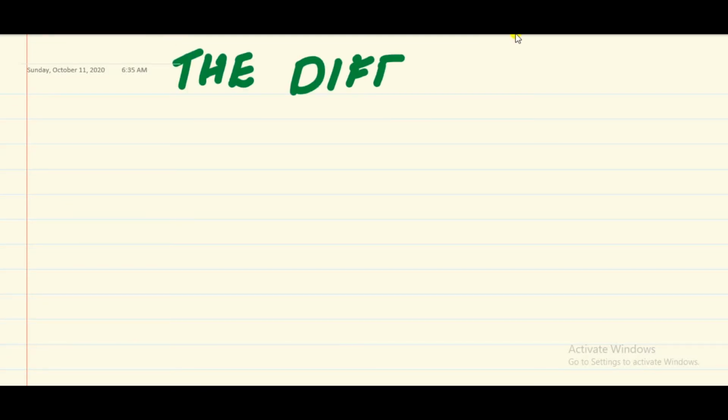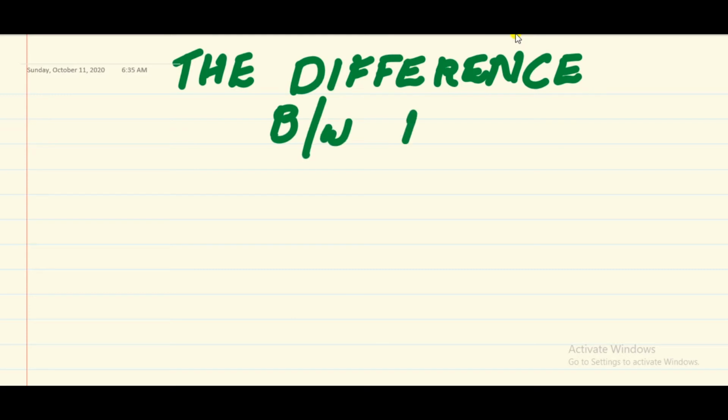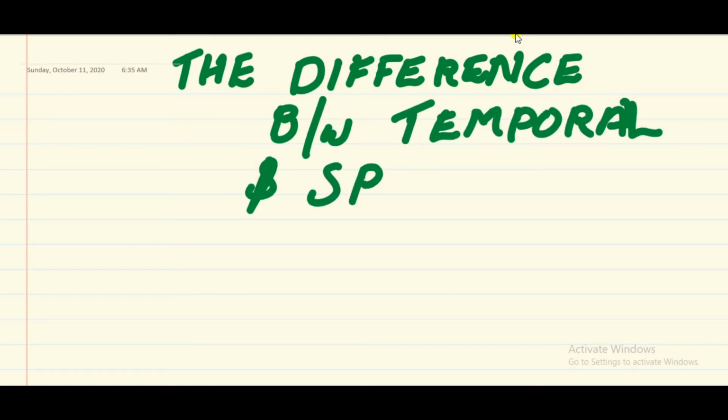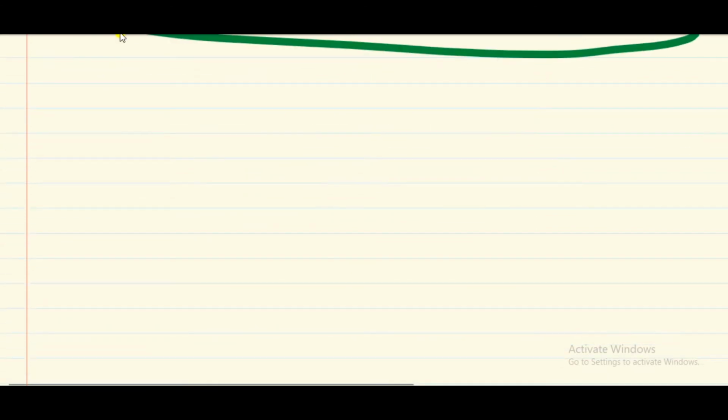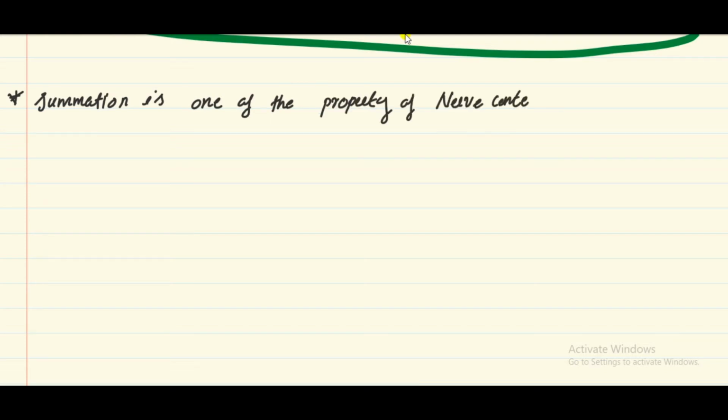In this section, we can talk about the difference between temporal and spatial summation. Summation is one of the properties of nerve centers. So, what is a nerve center? It is a collection of nerve cells. And what is its function?